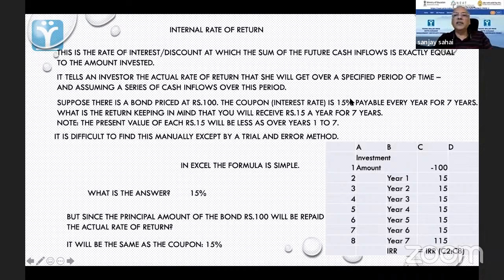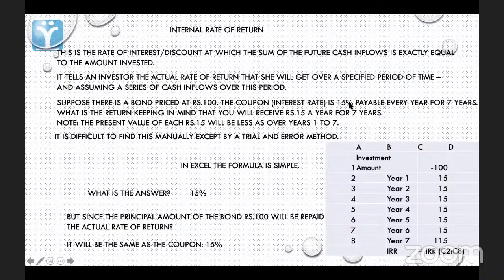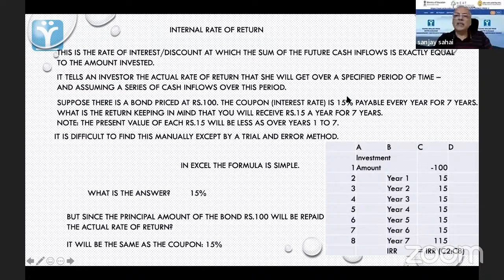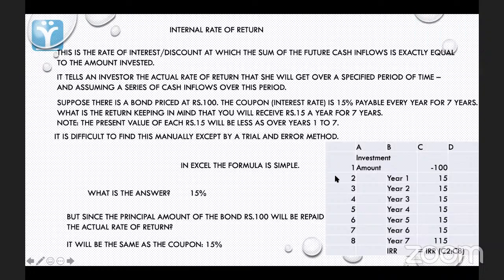ये जो 15% हमने rate लगाया था, bond के case में it is called a coupon. Coupon rate, yes sir. And this 15% is actually the internal rate of return. Which means कि अगर इन सब का हम present value निकाल लेते हैं, ये 205 रुपए का, it will be exactly equal to 100 rupees. Sir, मजेदार चीज है कि नहीं?